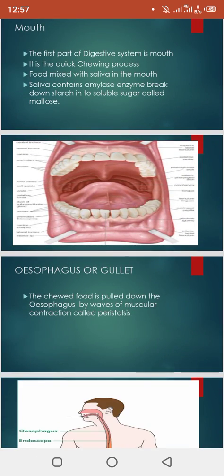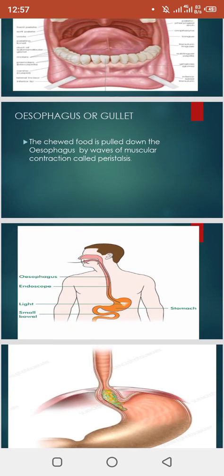You can see in that picture the mouth in which the different teeth are present, and teeth help in the mechanical digestion of the food. Now coming towards the esophagus or the gullet, it just pushes the food towards the stomach. It does not take part in any digestion, it just pushes the food towards the stomach. The chewed food is pulled down the esophagus by waves of muscular contraction called peristalsis. When the food is moving by the muscular contraction and relaxation of the esophagus muscles, this is called peristalsis.